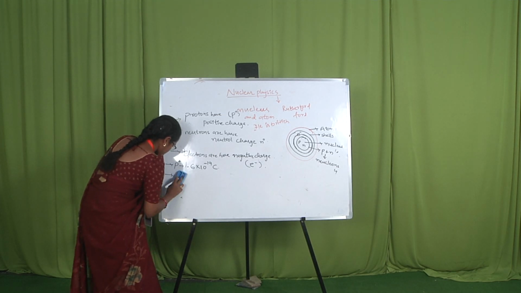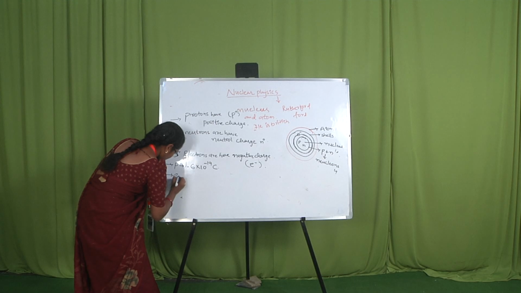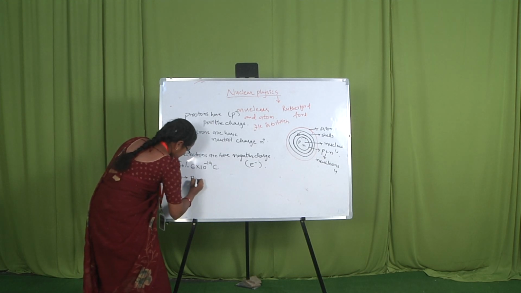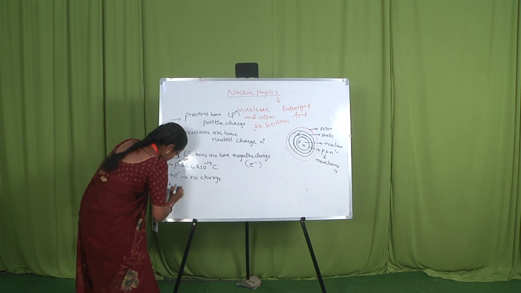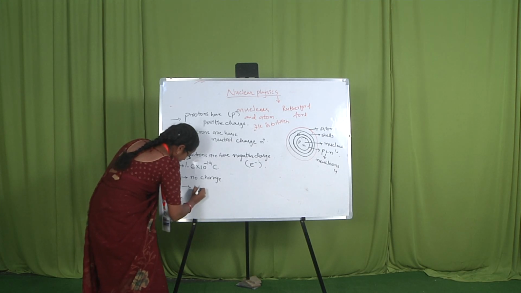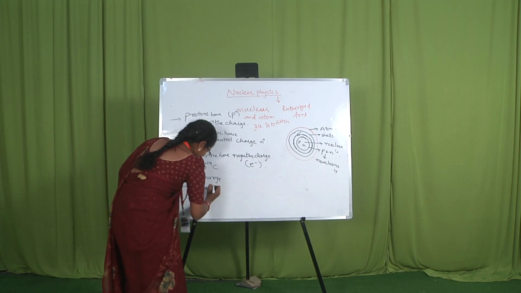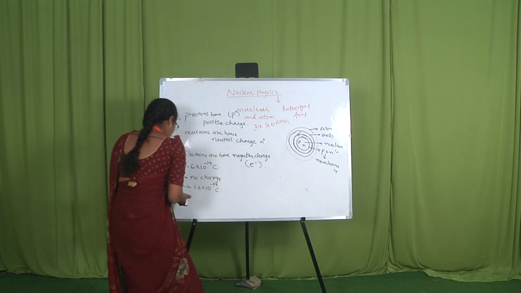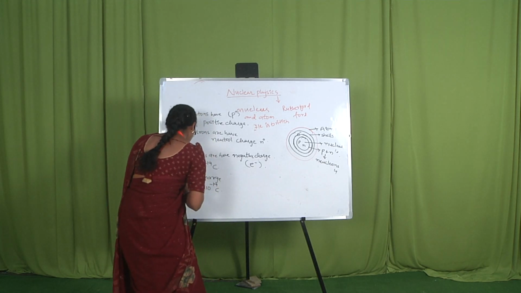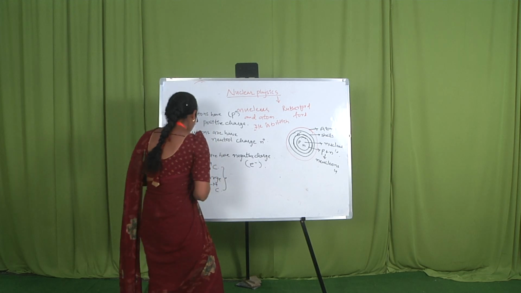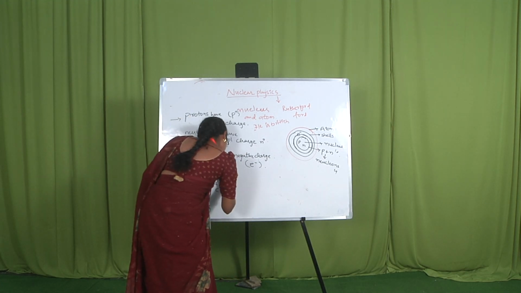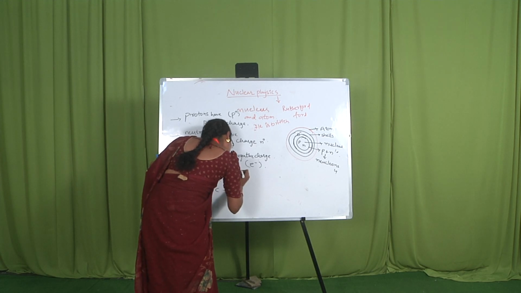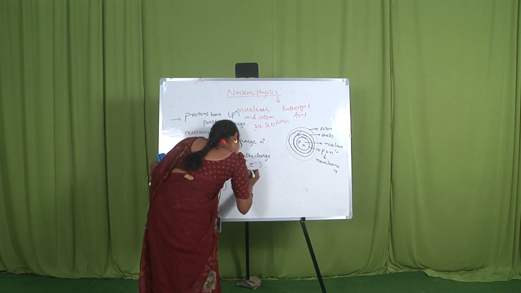Next, electrons. Electrons have the same magnitude of negative charge, and neutrons have no charge. Protons were discovered by Goldstein.